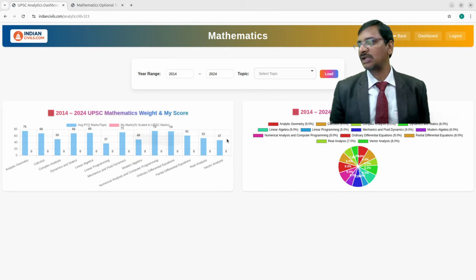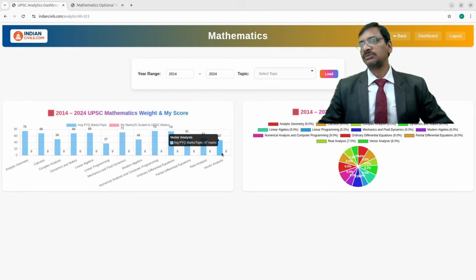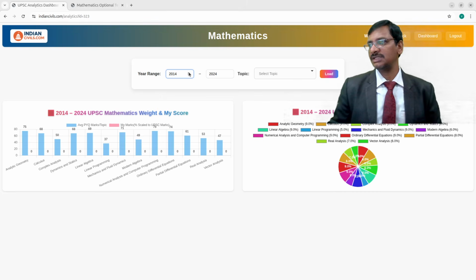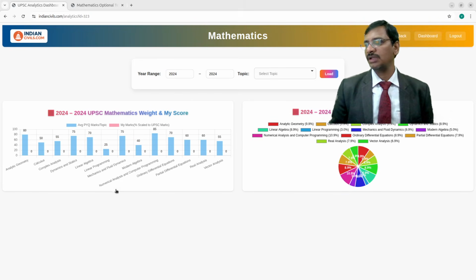Vector analysis is also coming out to be a 47 marks average. Now, you can even take only one year of data and still see this. If you take the range 2024 to 2024, then numerical analysis and computer programming is 85, mechanics and fluid dynamics is 75, dynamics and statics is 75, linear algebra is 70, and analytic geometry is 80. See this? These are all the top areas where you can focus, right?